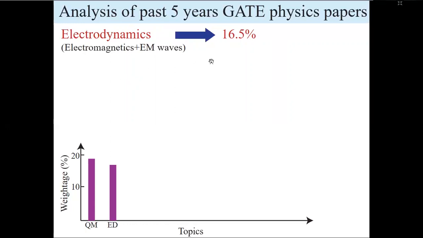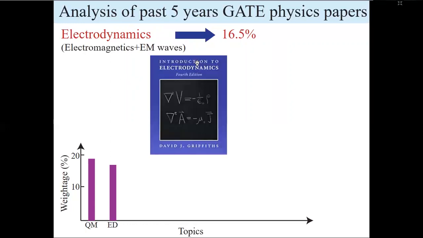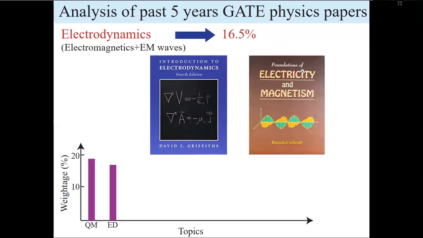For ED, it's a very simple solution: go through Griffiths. It's the best for this level. And if you need a book which will give you some examples, I guess B. B. Laud is pretty good. But please go through Griffiths. I think it's very good for this purpose.